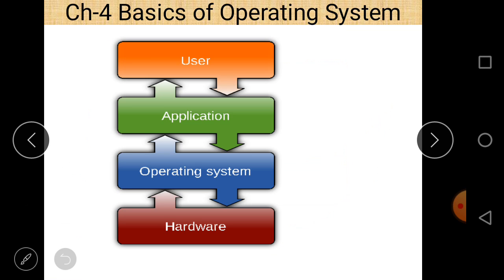So user interacts with application software, application software interacts with the operating system, and the operating system finally interacts with the hardware. So user and application software cannot directly interact with the hardware. That's why there is a need of a system software that is called the operating system. So that is the use of an operating system.